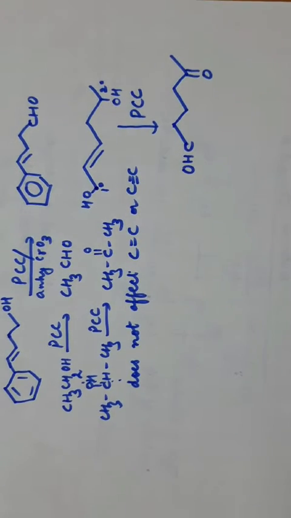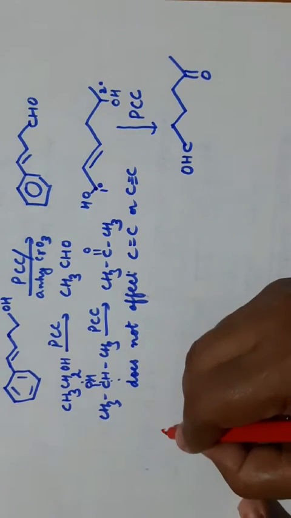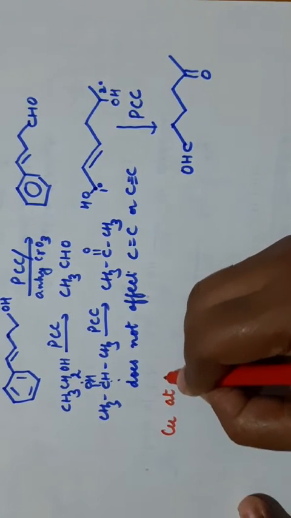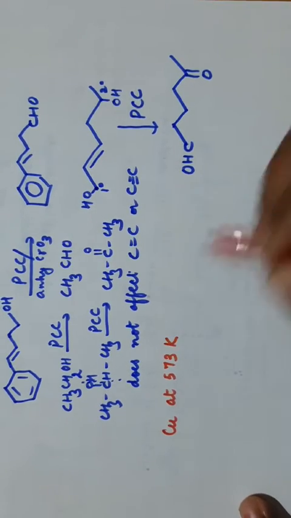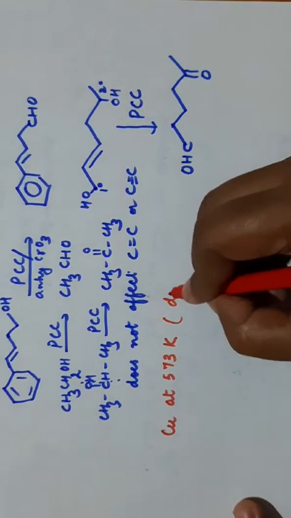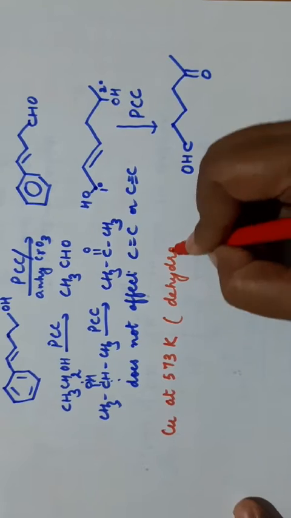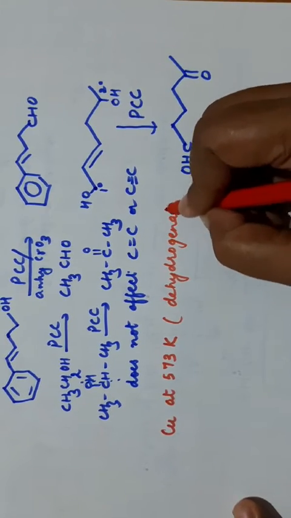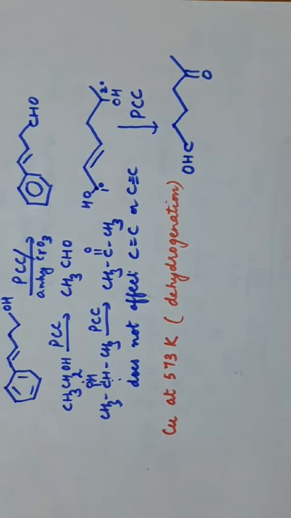Another important oxidizing agent is copper at 573 Kelvin. Actually this reaction is known as dehydrogenation because 2 hydrogen atoms are removed. There is no oxygen here. Dehydrogenation means removal of hydrogen.